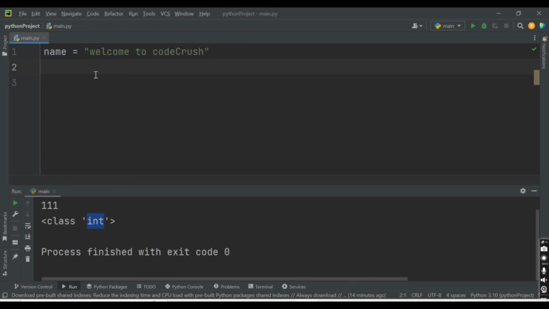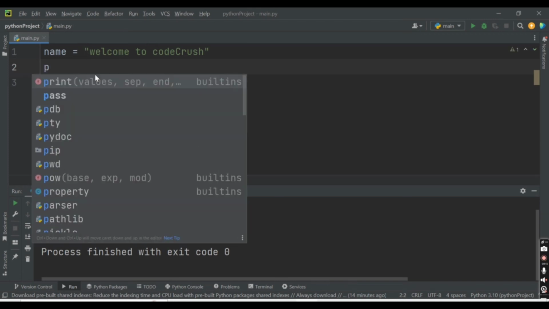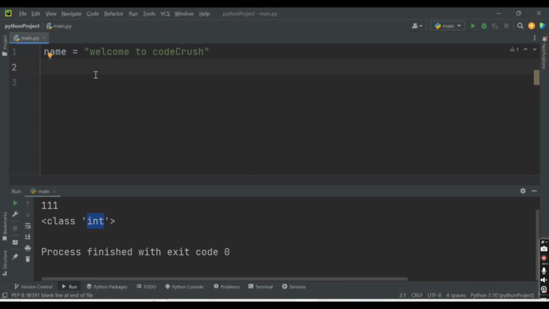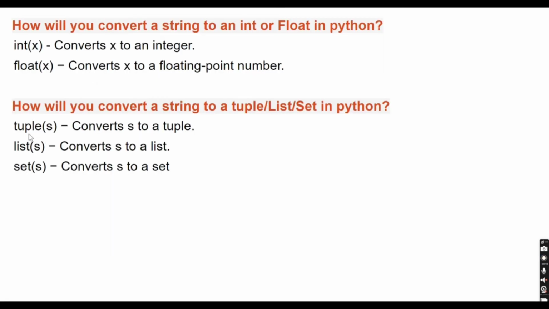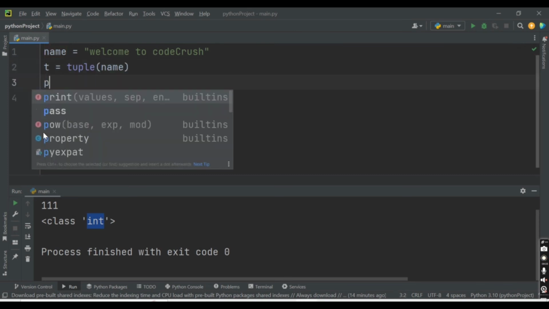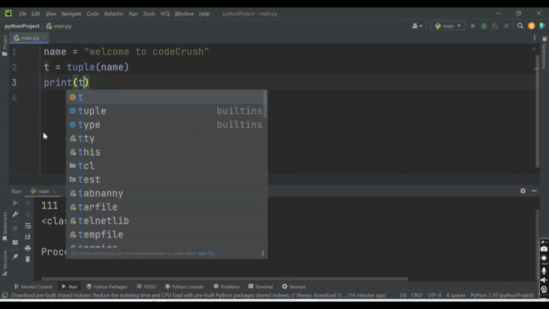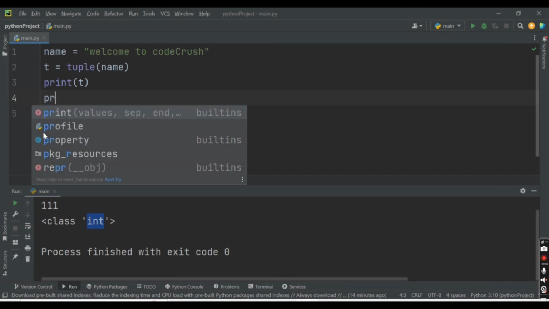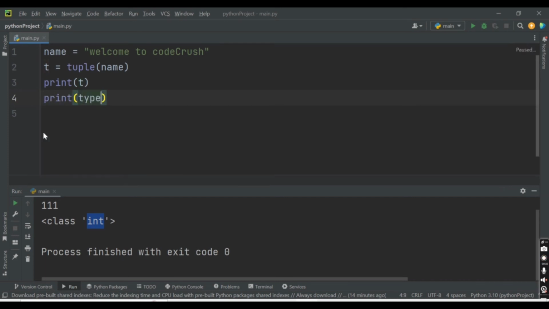Now we want to convert this, first into a tuple. Let's say t is the variable name for the tuple, and here you say tuple, and inside it you pass your name. Now you will print t, as well as the type of t.